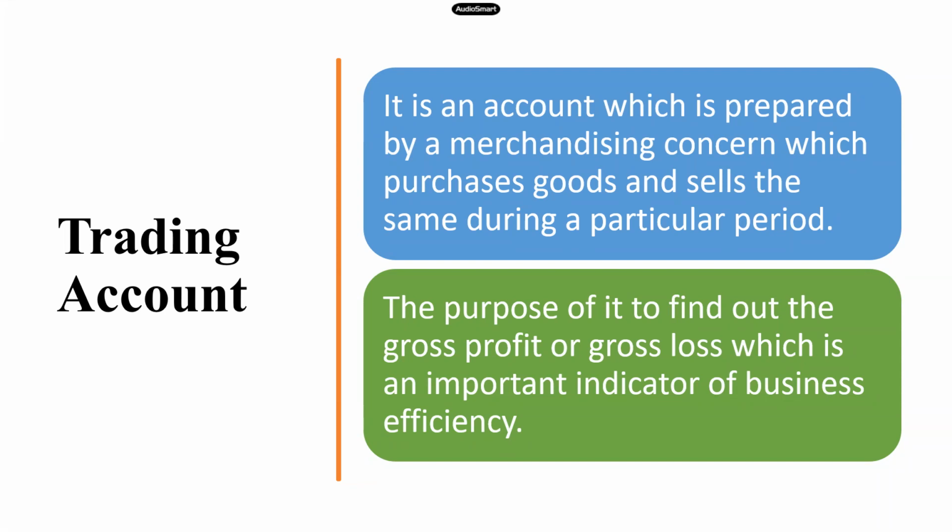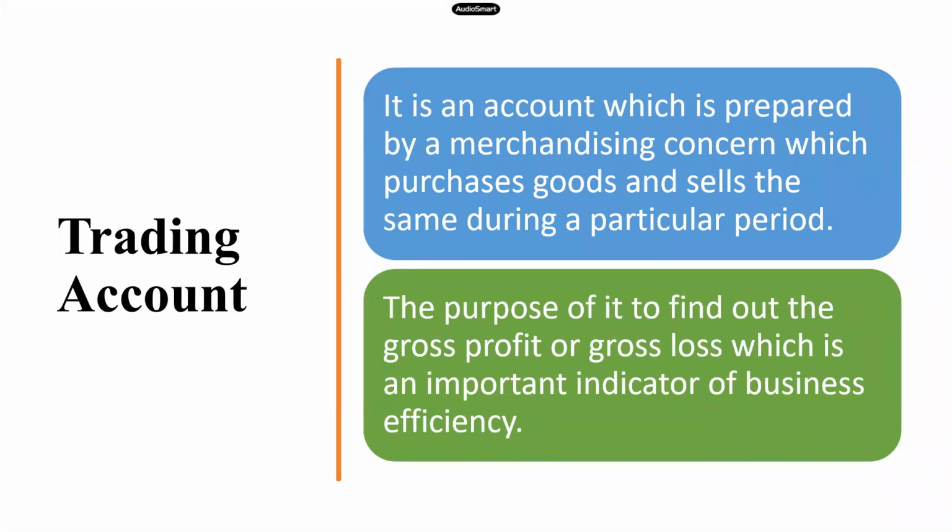So we know the rule of a nominal account. What is the rule of a nominal account? Debit all expenses, credit all incomes. Debit all expenses and losses and credit all incomes and gains. So we follow the same rule for our trading account. All our expenses will be debited and all the incomes will be credited. And the net result, or the balance between the expenses and incomes, will be called either a gross profit or a gross loss. And this profit or loss is the important indicator of our business efficiency.